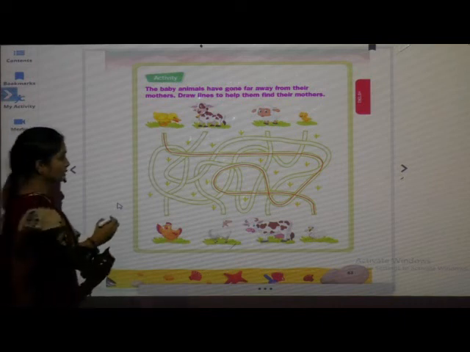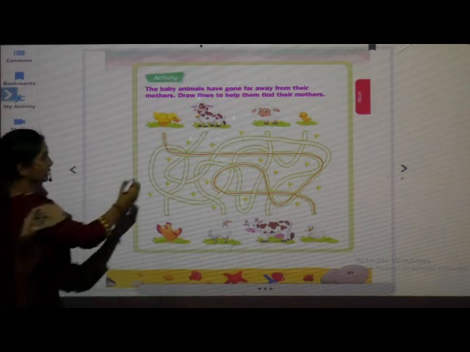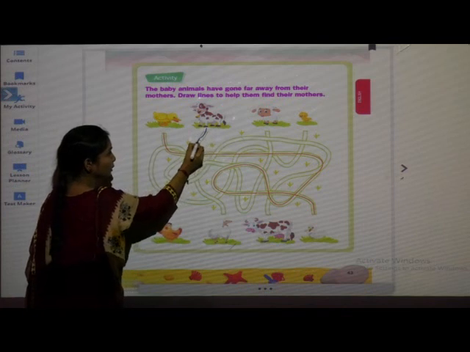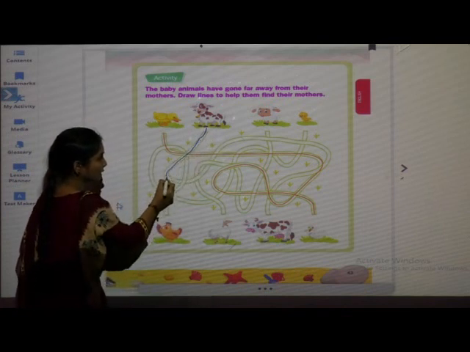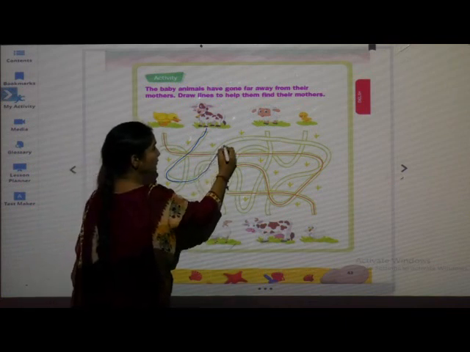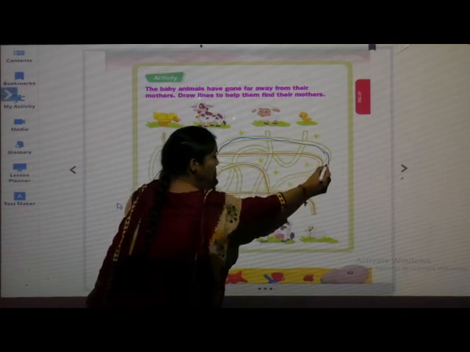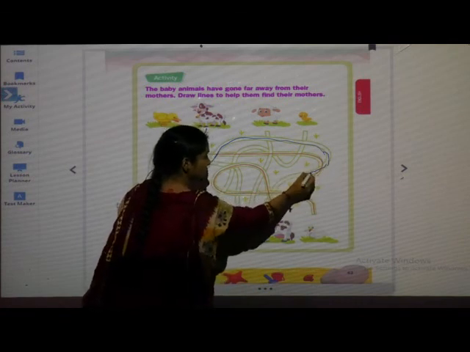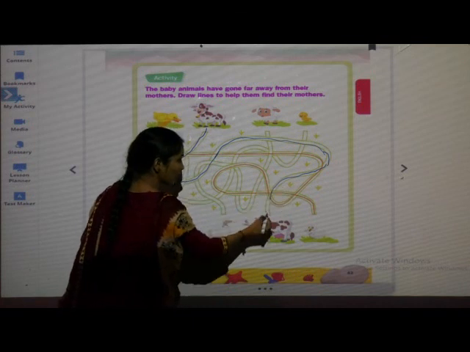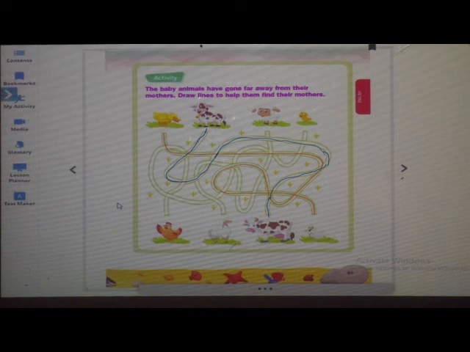So, this is the calf. Do it with me. This is a calf, and calf wants to go to her mother, that is cow. Isn't it? Yes.